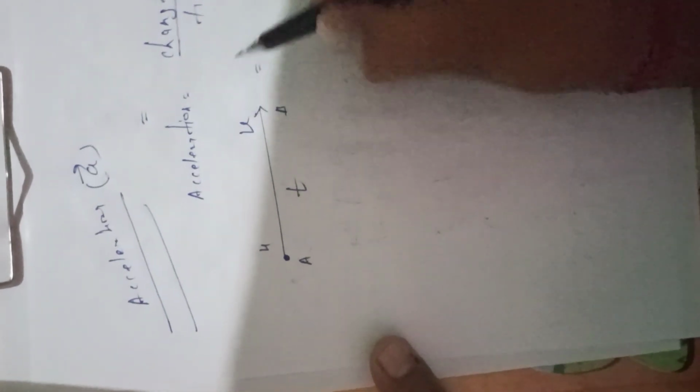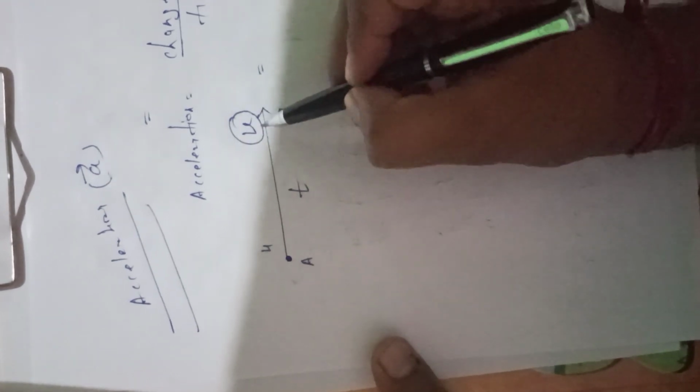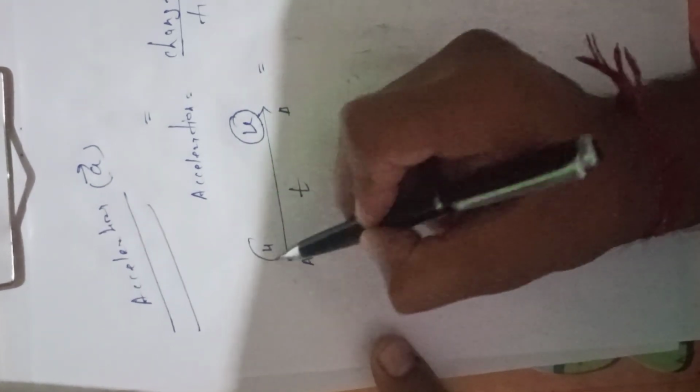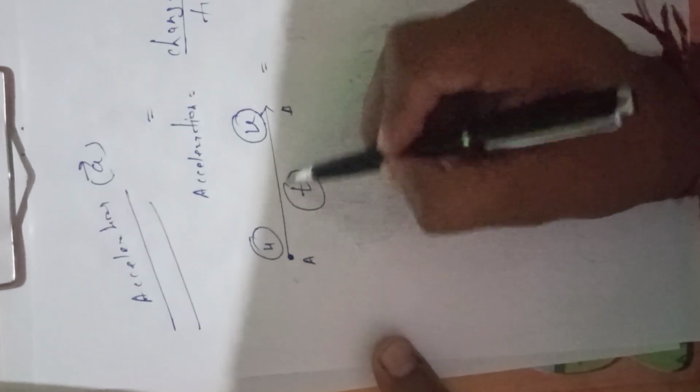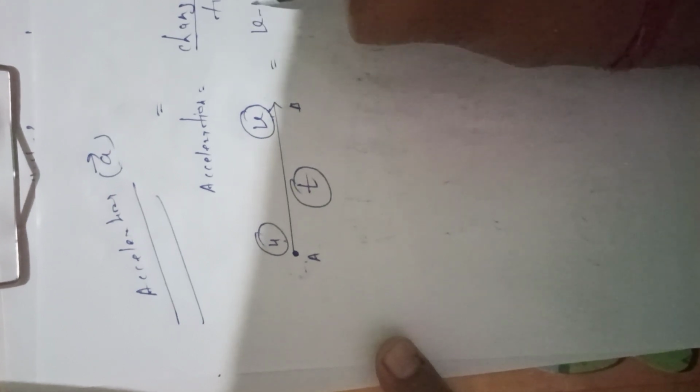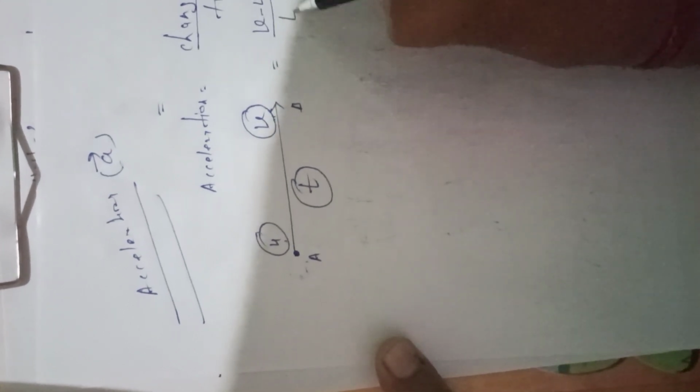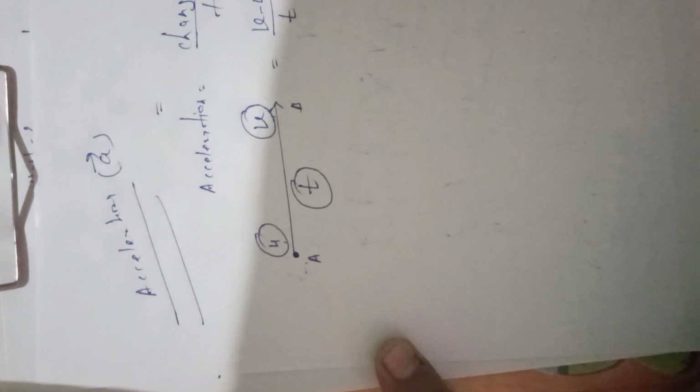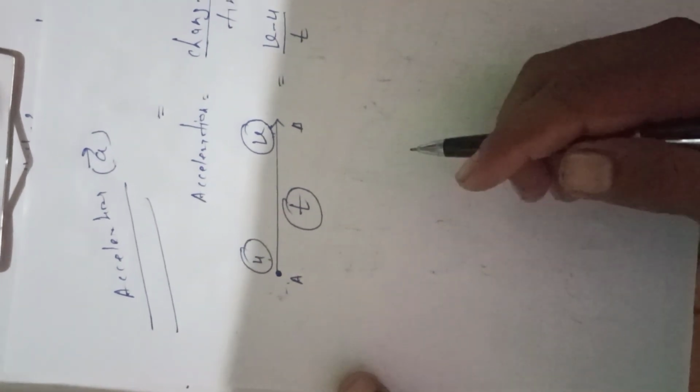Now what is the change? This v is the final velocity, this u is the initial velocity, and this is the time taken. Then the change in velocity of the object from A to B is v minus u, and the time taken is t.